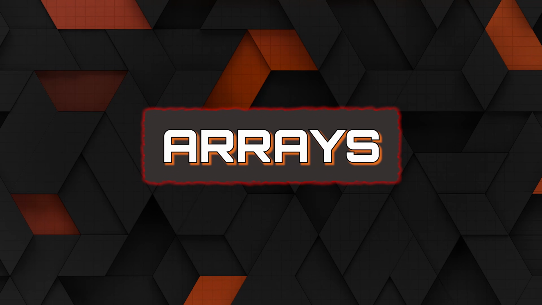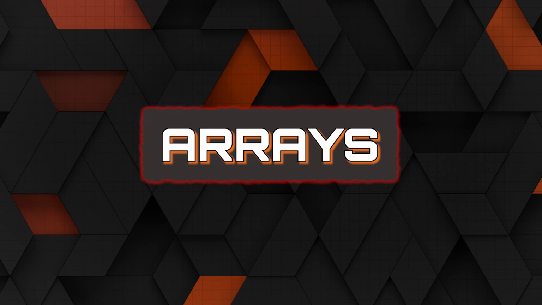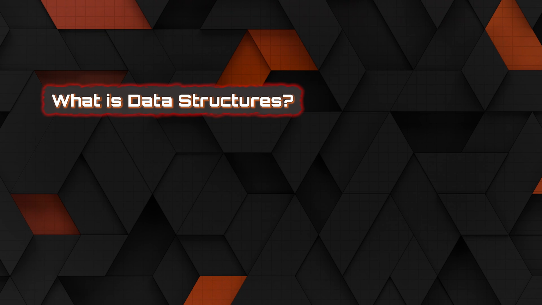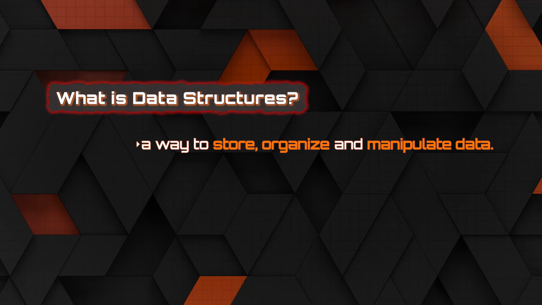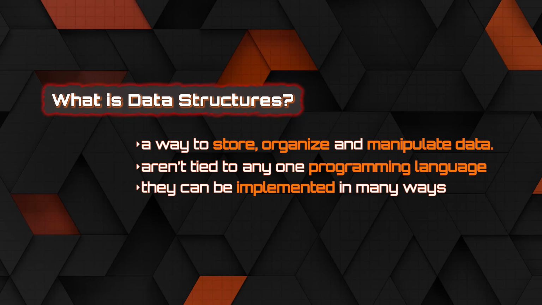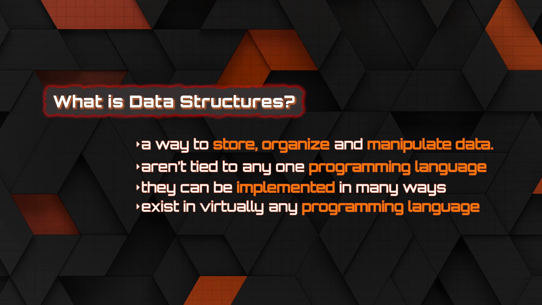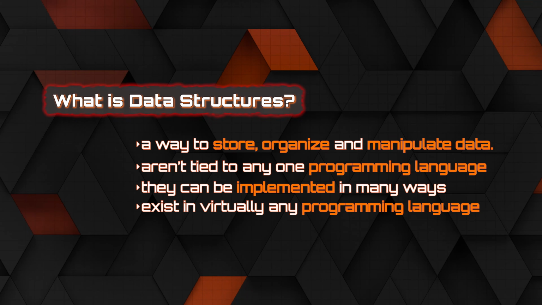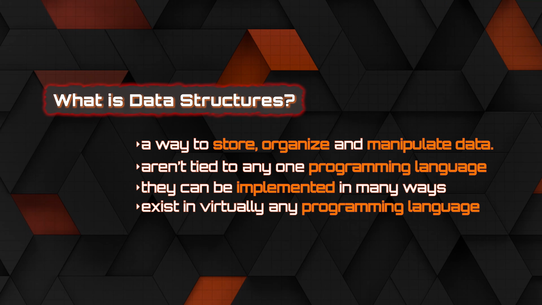Hello everybody, and welcome to a new section in this course where we'll be discussing data structures. Now, before we get into this first video where I'm going to talk to you about the array data structure, I want to give you a quick primer on what data structures are. So really, data structures are a way for us to store, organize, and manipulate data. Now, data structures are not specific to one programming language. They can be implemented in many different ways and can exist in really any language. These are more theoretical concepts and ways that we can go about manipulating our data that can provide more efficient operations based on what it is that we're trying to do.